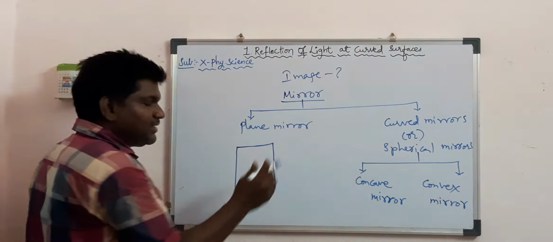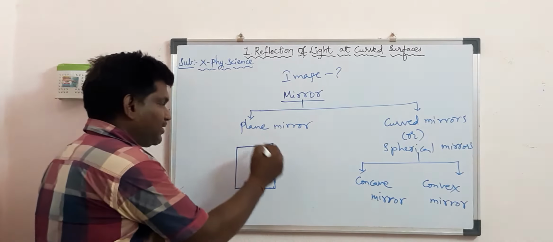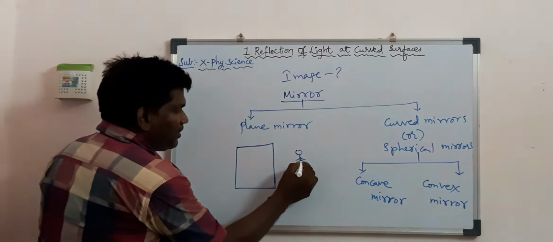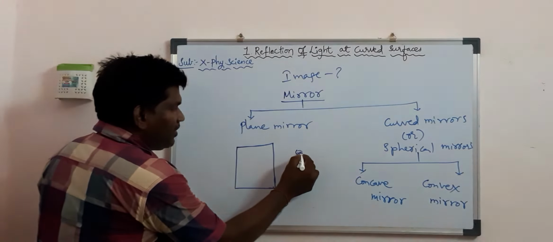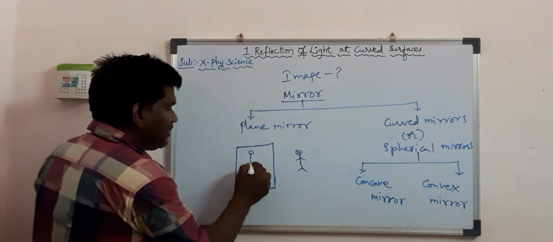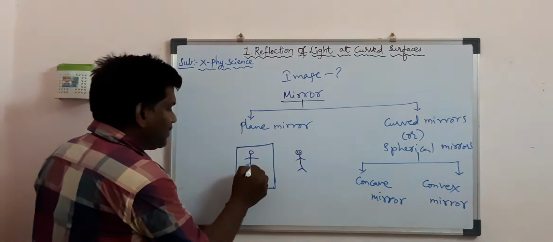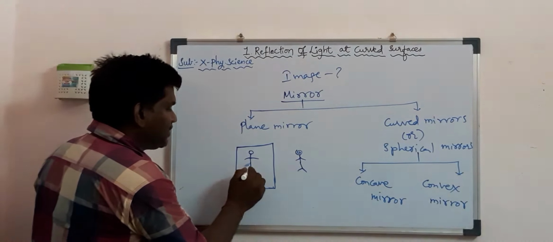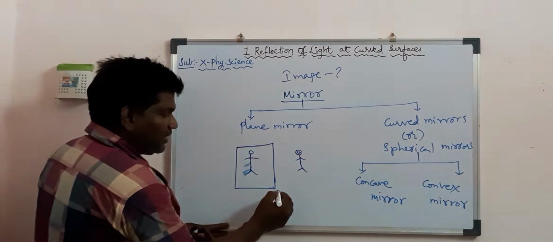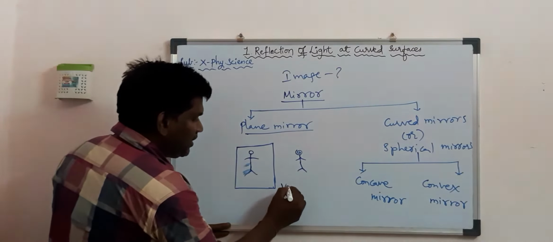If the thickness of the mirror is the same throughout its surface, that type of mirror is called a plane mirror. Suppose, for example, there is a boy standing in front of the plane mirror. We will see a laterally inverted image of the object. It is a virtual image. The image formed by the plane mirror is a virtual image.